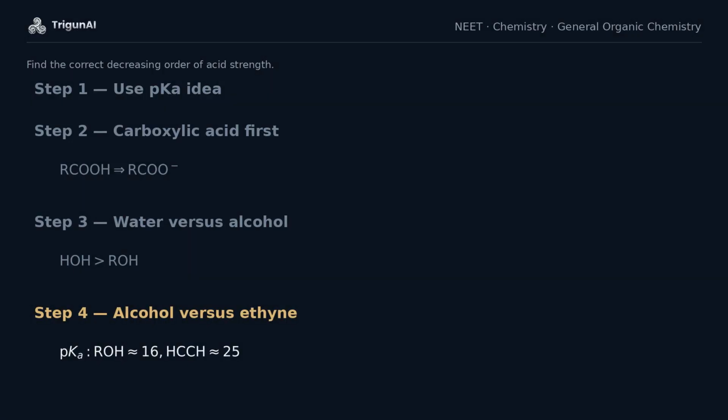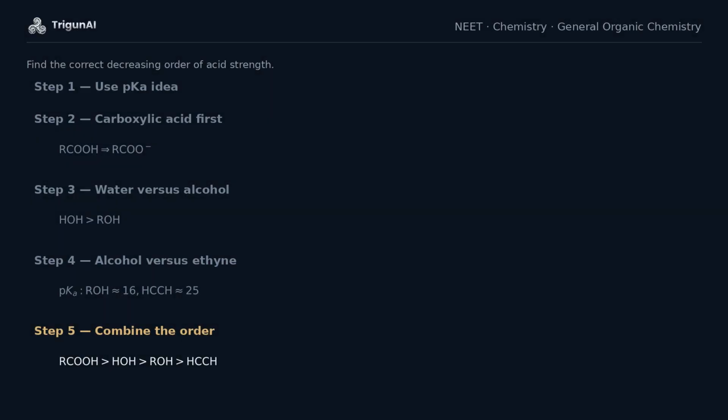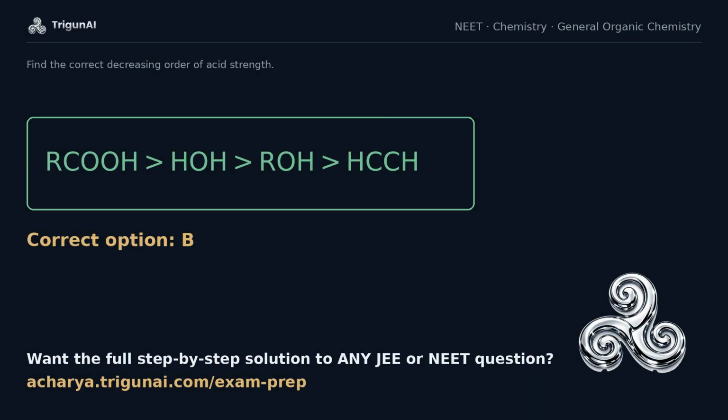Ethyne has a much larger pKa than alcohol, so ethyne is a much weaker acid. Therefore, alcohol comes before ethyne. Putting all comparisons together, the decreasing order is carboxylic acid, then water, then alcohol, then ethyne. So the correct answer is option B.